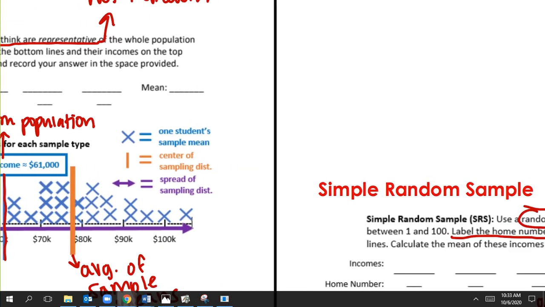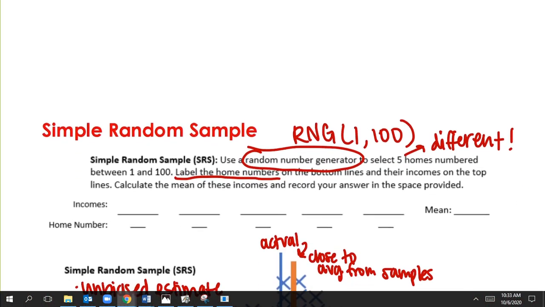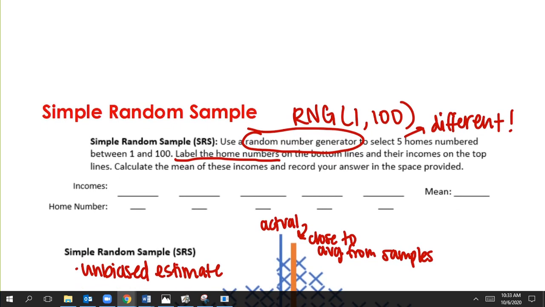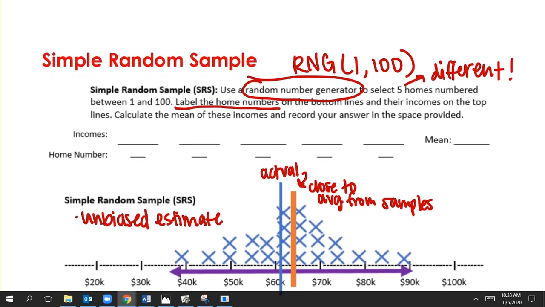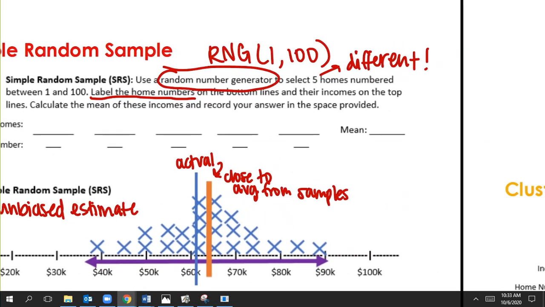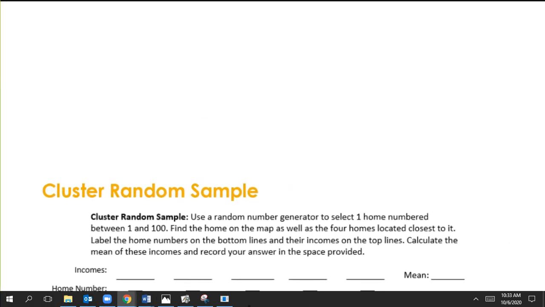A simple random sample is going to be the most basic one, where you just take your sample or your population, you label them, and then you select a certain number of each without doing anything special first. The next kind that you guys did was called a cluster random sample.